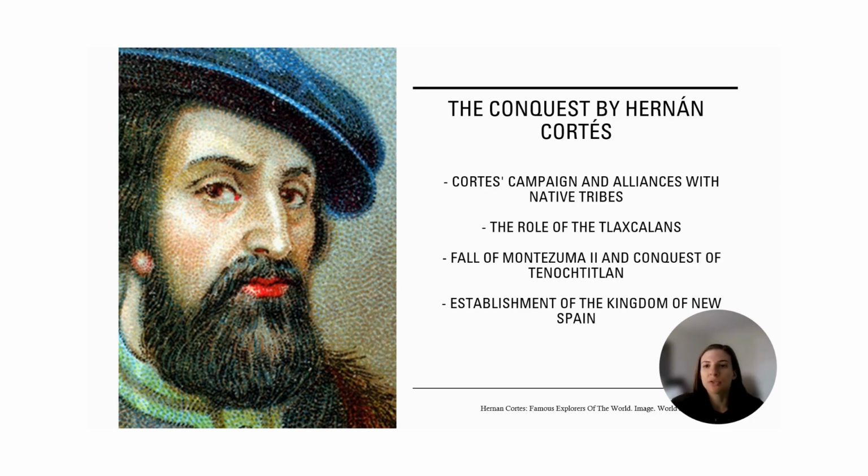Within 3 years, Cortes and his conquistadors conquered all of Mesoamerica, bringing it under Spanish rule. After subduing the Inca Empire, they established the Kingdom of New Spain. They divided the territories into regions called viceroyalties, governed by viceroys, who represented the king.